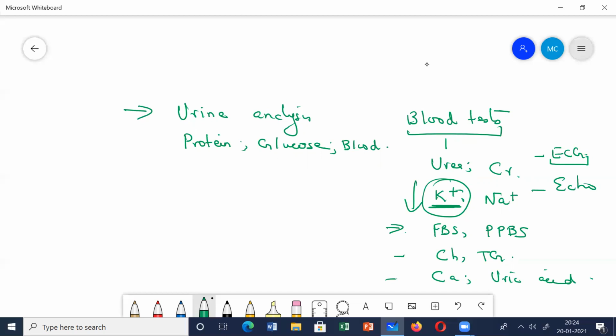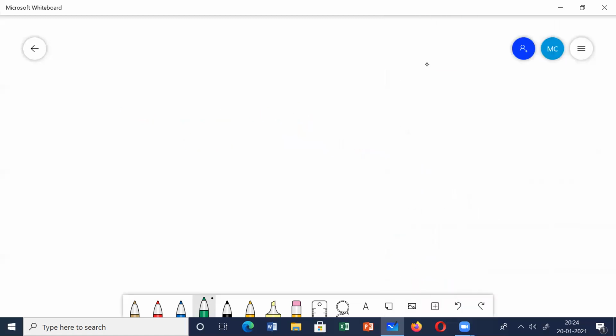Next, we'll go for some more advanced studies. Why do we do this? To find out whether there is any secondary cause of hypertension. I have already discussed the secondary causes of hypertension.